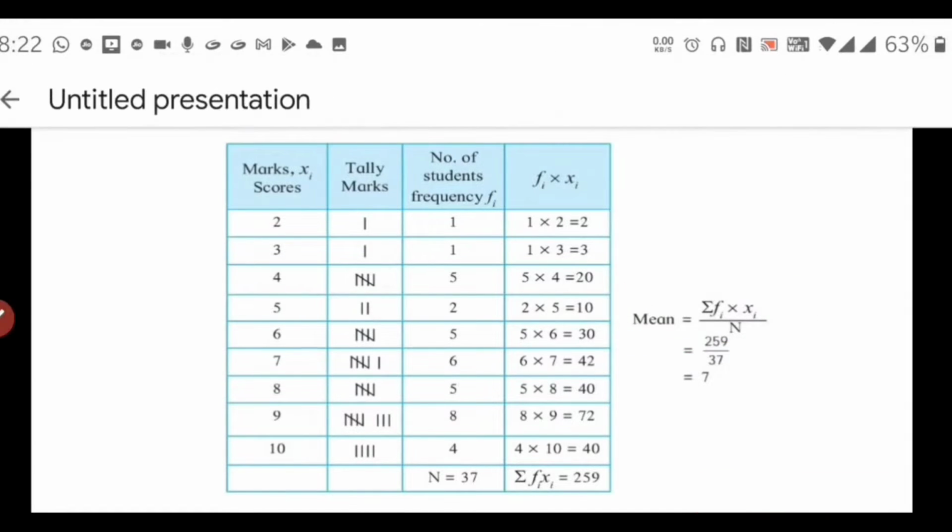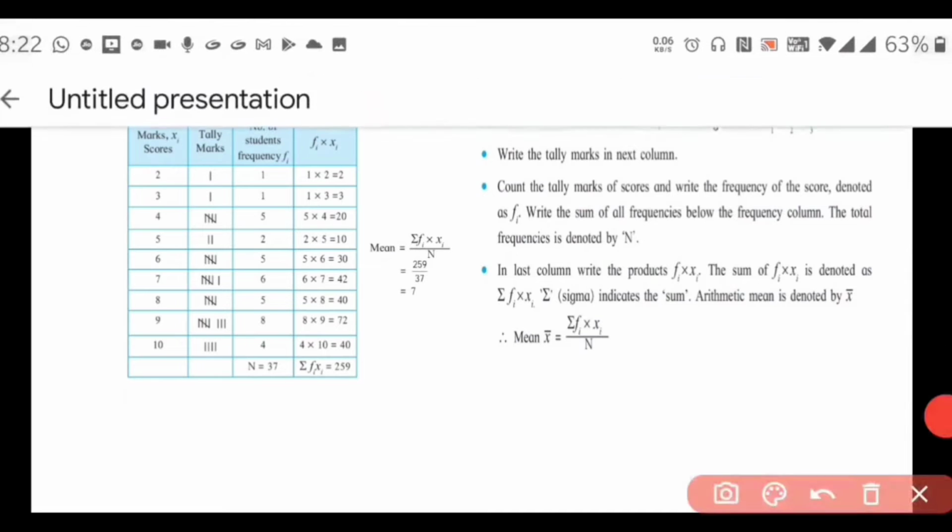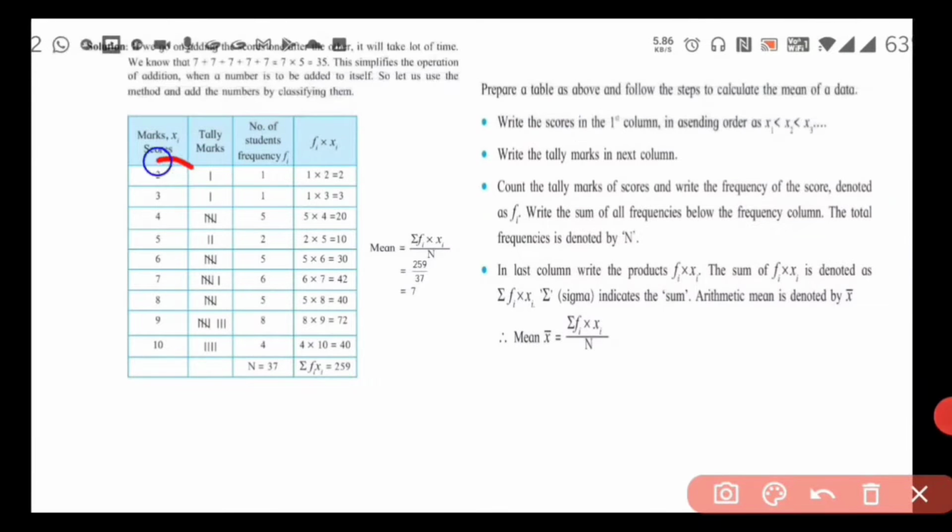So what we have done in this example, children, is prepare a table as above and follow the steps to calculate the mean, the average of the data. Write the scores in the first column in ascending order, starting from the smallest number. 2 is the smallest number, and the biggest number is 10 in the given numerical data.